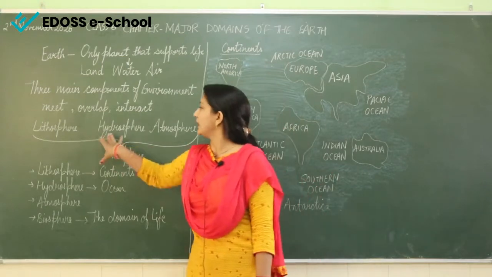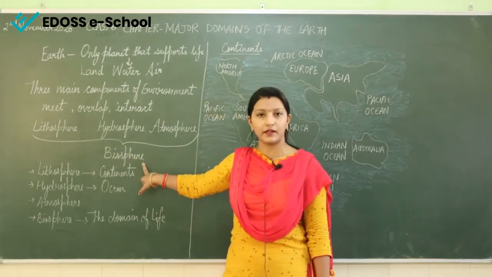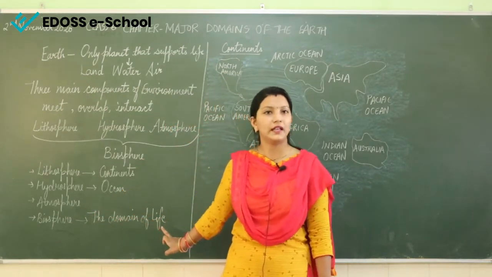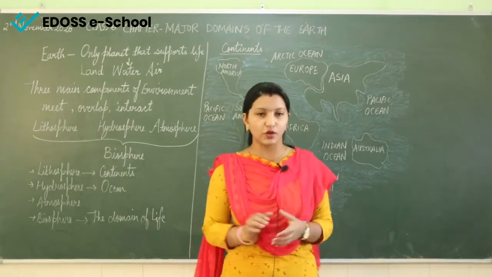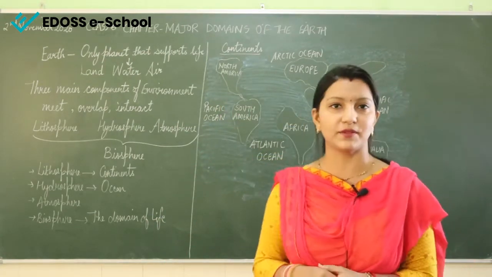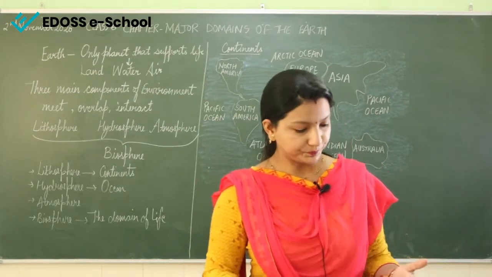These three are the major domains, and when they combine together they form the fourth sphere, the biosphere, the domain of life. This is all we are going to study in this chapter.